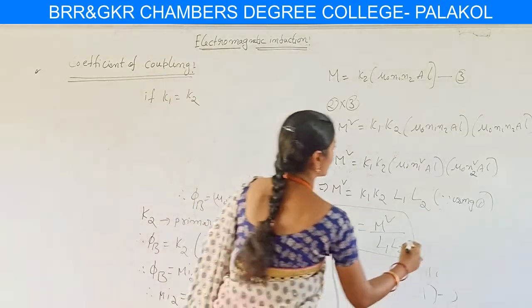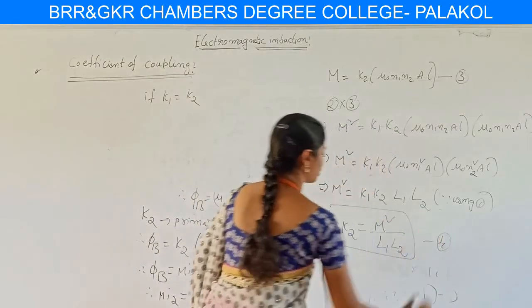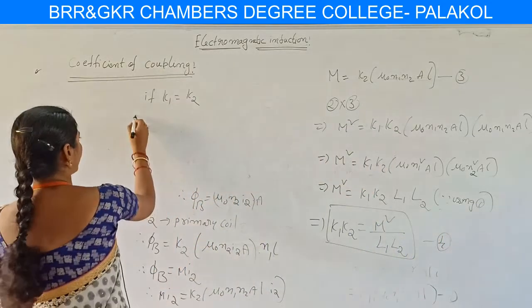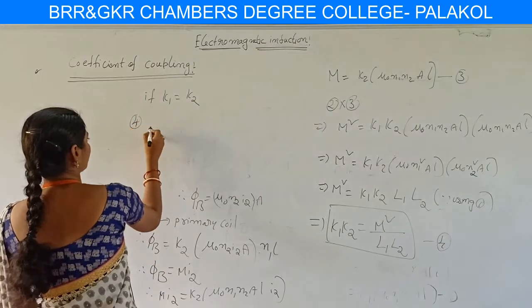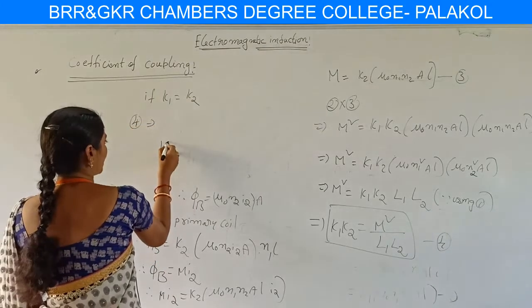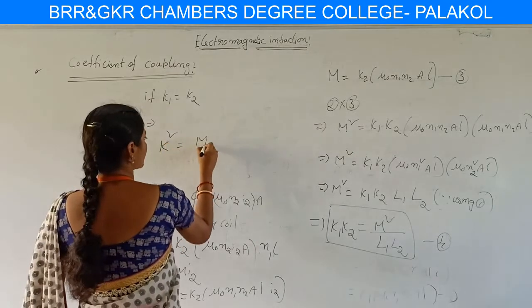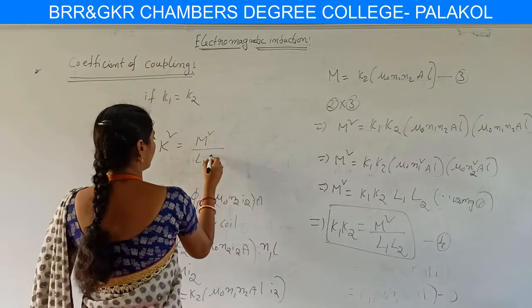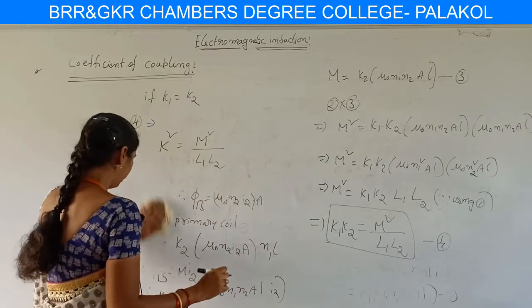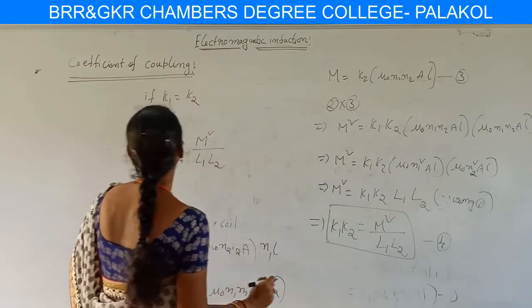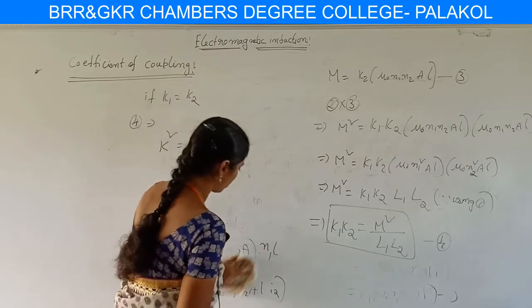We consider this as equation 4. Then equation 4 implies K into K, which means K square is equal to M square by L1 L2. We want the K value, which is nothing but the coefficient of coupling of two coils.